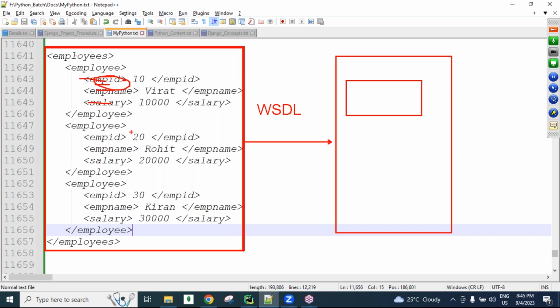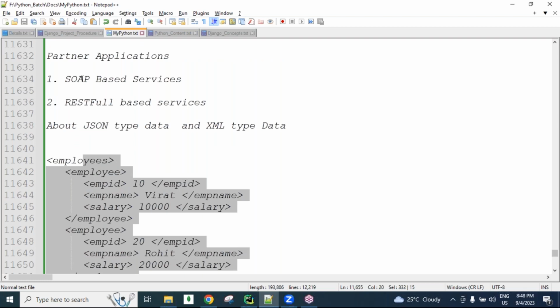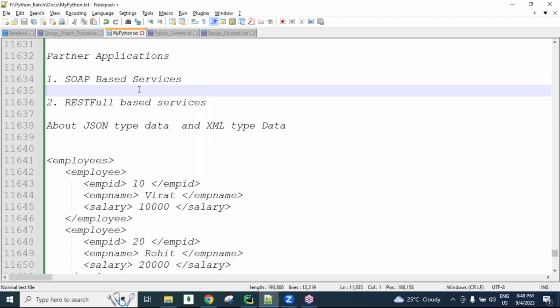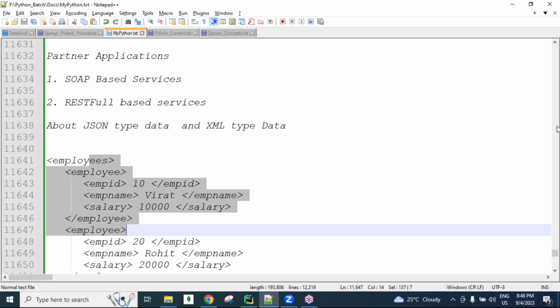Because of all these several problems, nowadays people are not using SOAP based services for developing APIs, since they follow this XML structure. Is this clear, my dear students?